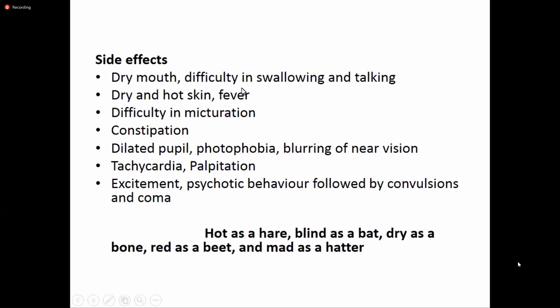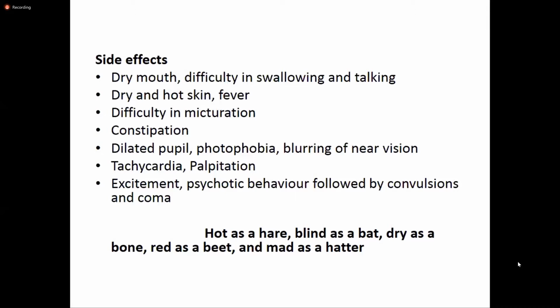And atropine fever is most commonly present when atropine overdose occurs in children. Difficulty in micturition will be there, because of the relaxation of the muscles present in the bladder, whereas the sphincters are also closed. So there will be difficulty in voiding, difficulty in micturition, difficulty in urination.